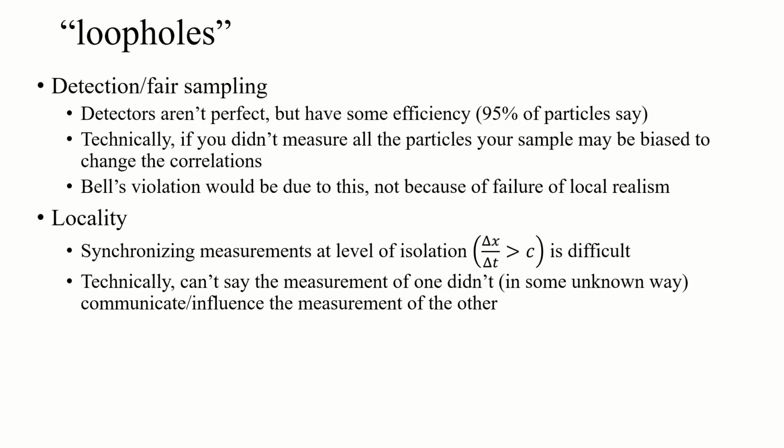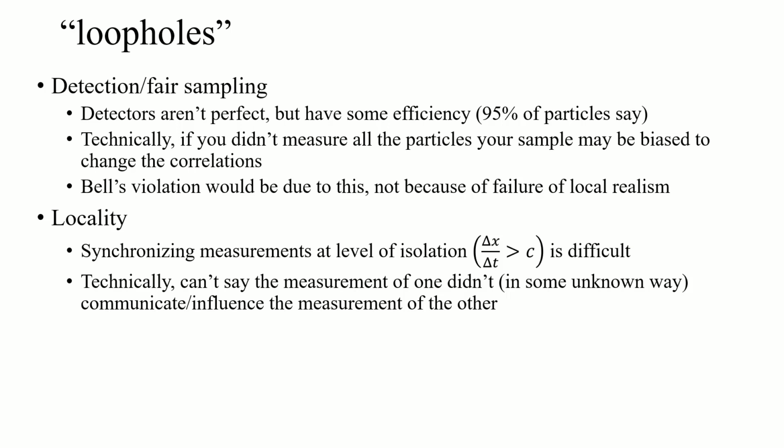Technically a signal could have made it there, whether you know what that signal is or not, and influenced the measurement. So that was a loophole, right? There are still these sorts of loopholes in a lot of these tests. You put them closer together, and you might be able to beat the sampling loophole. Separate them, and you beat the locality one. But it was hard to do both.